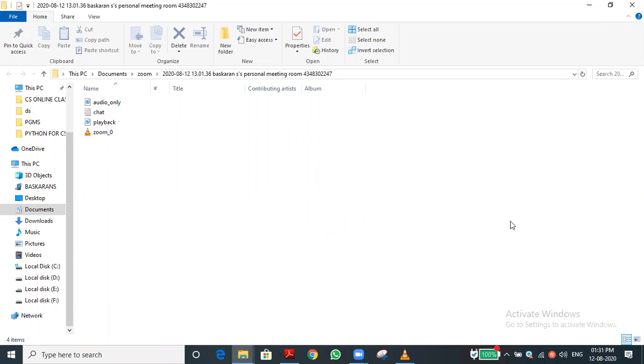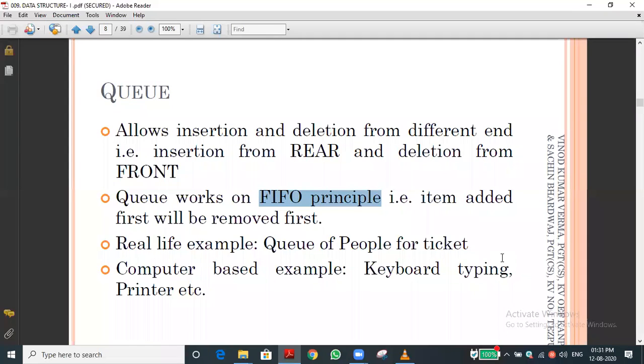Yeah, the bottom is closed. For example, if you want to remove elements from the bottom end, we can remove one by one. That is first in. Which one we inserted as the first one will come out as the first element. The last one will come out as the last one.